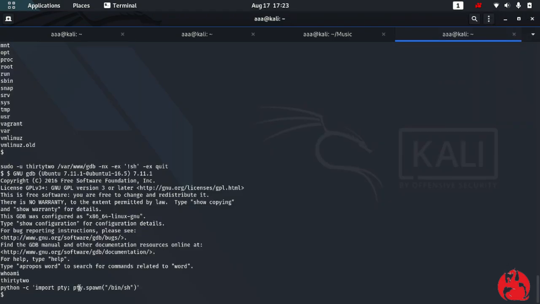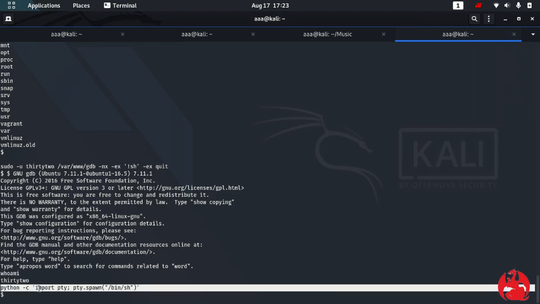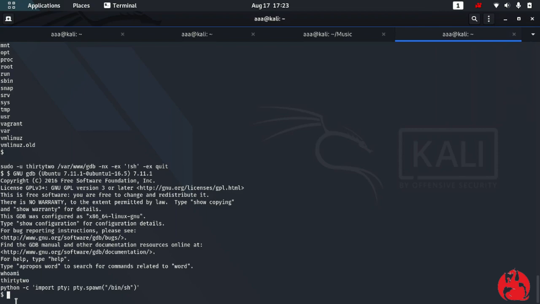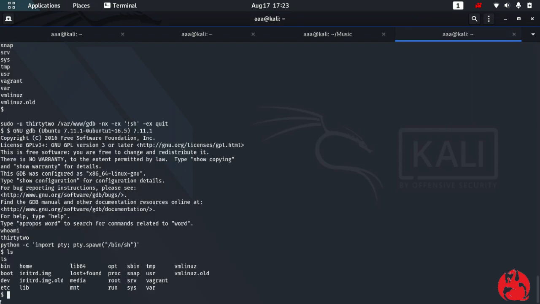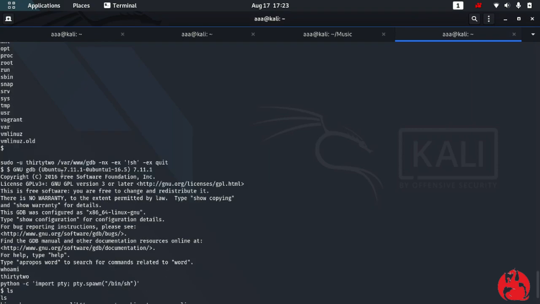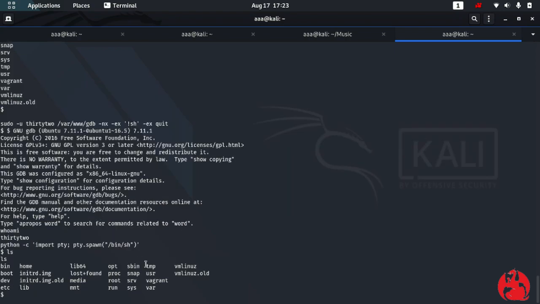So guys, you can check the difference that when I was typing a command like whoami I wasn't getting that left dollar sign, but after running the stabilized shell I am getting the dollar sign. So now when I do ls, now it feels better, and now rather than all of this coming straight, you can see the difference. So this is more stable, and it's just better to use.